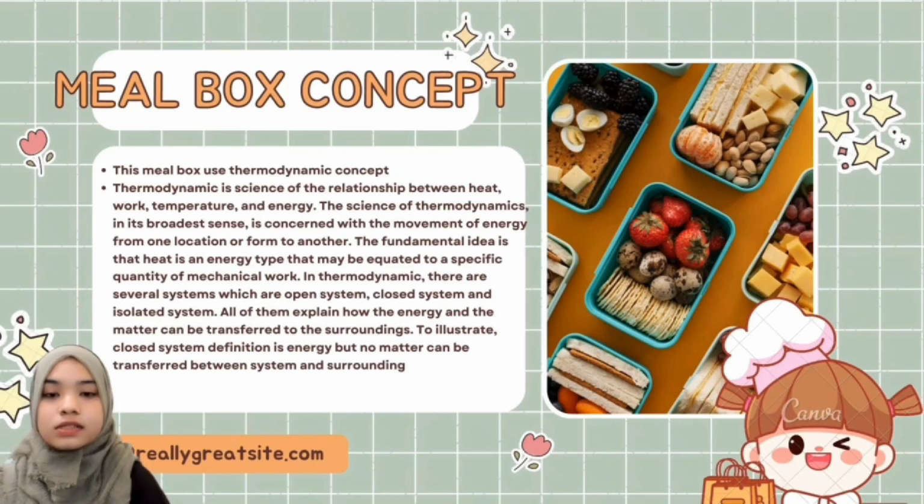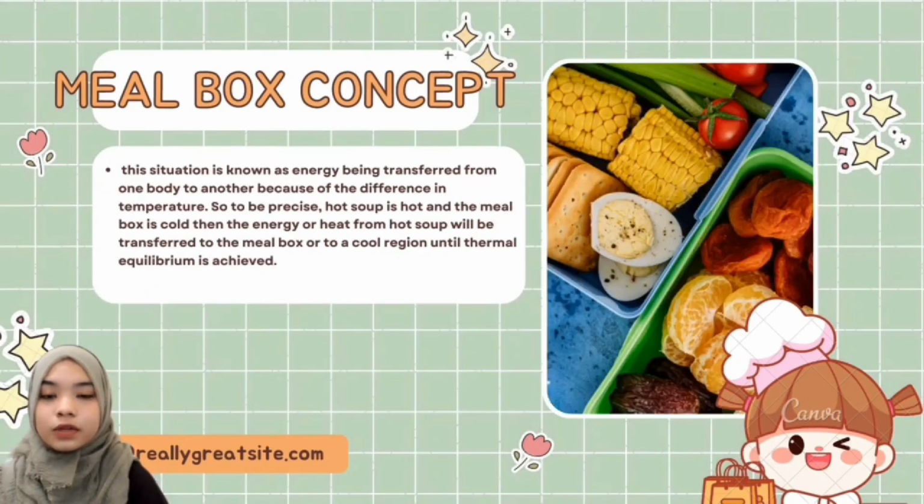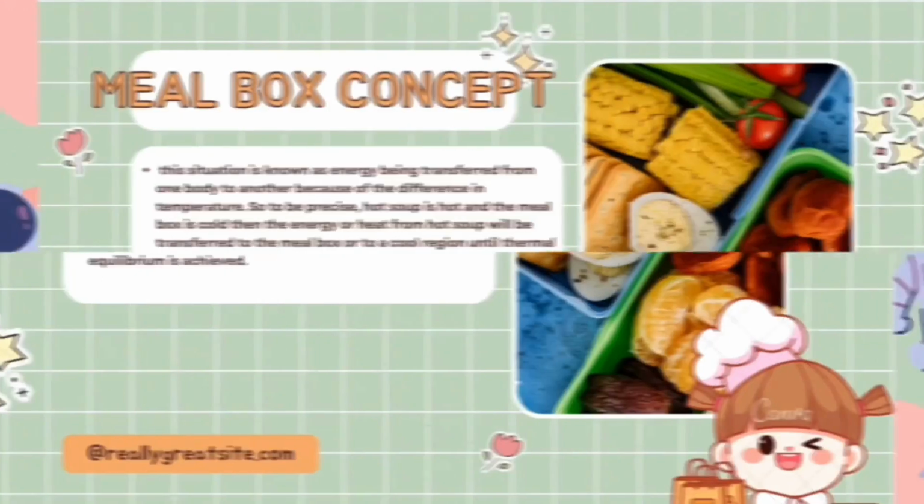To illustrate, a closed system is one where energy, but no matter, can be transferred between the system and the surrounding. This situation is known as energy being transferred from one body to another because of the difference in temperature. So to be precise, the soup is hot and the Mealbox is cold. Then the energy or heat from the hot soup will be transferred to the Mealbox or to a cool region until thermal equilibrium is achieved.